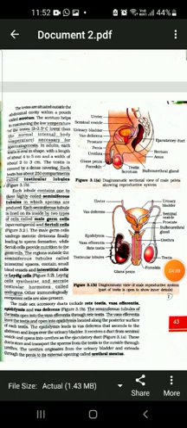If we talk of the female reproductive system, it has a pair of ovaries, irregular masses outside the uterine cavity. And uterus is one more very important organ of the female reproductive system.